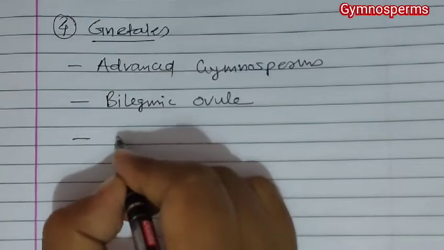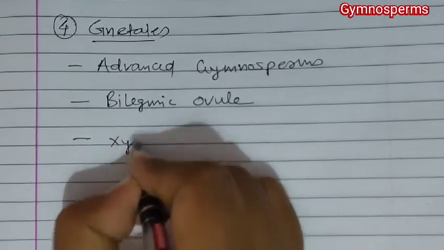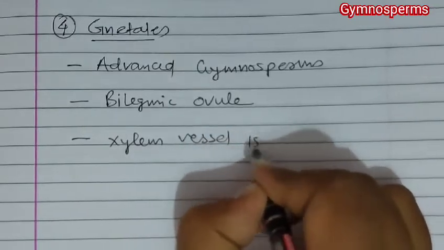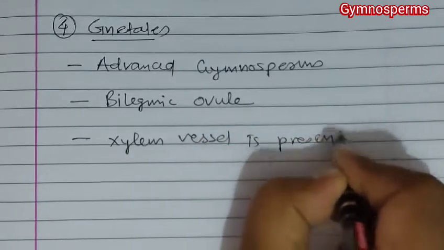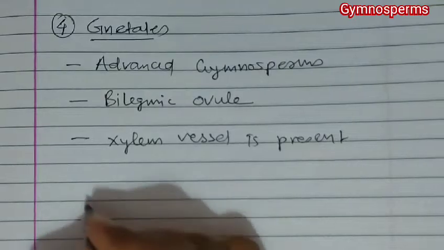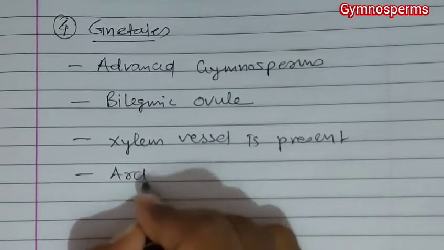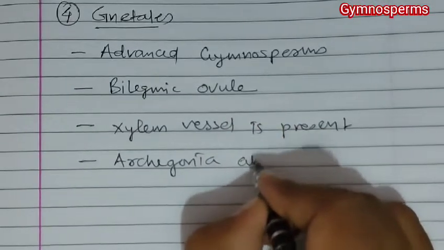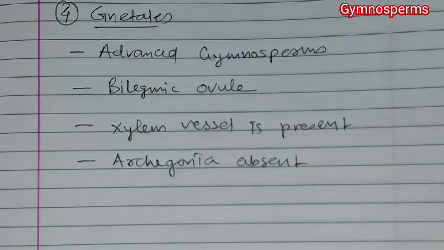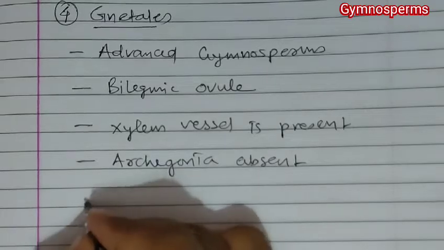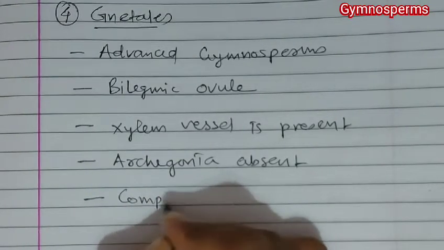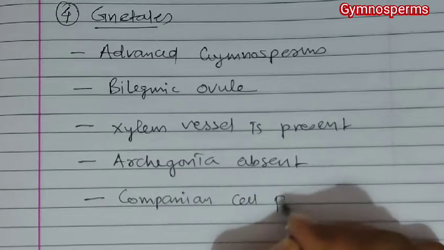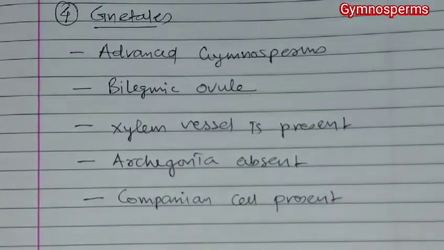Usually xylem vessels are absent in gymnosperms, but in Gnetales, xylem vessels are present. Next, archegonia, which is a female reproductive characteristic found in gymnosperms, are absent or reduced in Gnetales, and companion cells are present in place of albuminous cells.